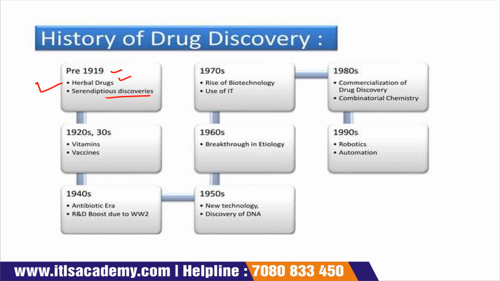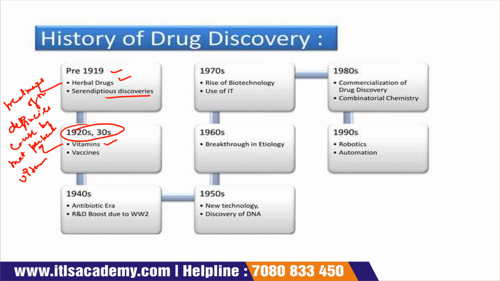In the 1920s to 1930s, different vitamins were introduced, and these vitamins are used for the treatment of deficiencies caused by that particular vitamin. Suppose someone has a deficiency of vitamin A, so the doctor advises taking vitamin A capsules. Vaccines were also introduced in the 1920s and 1930s.